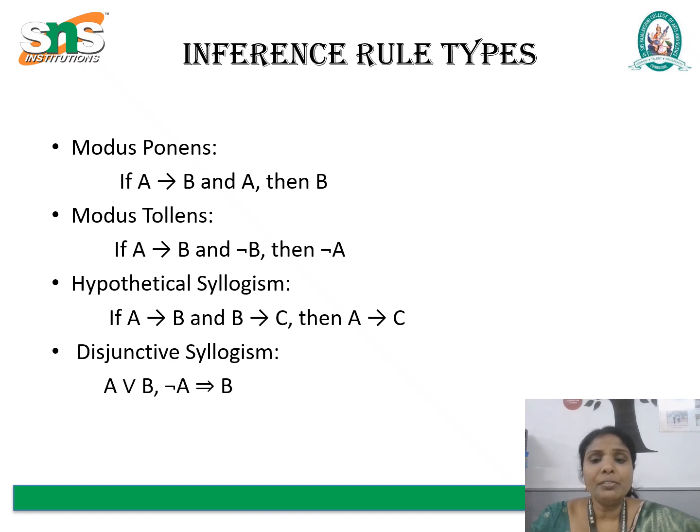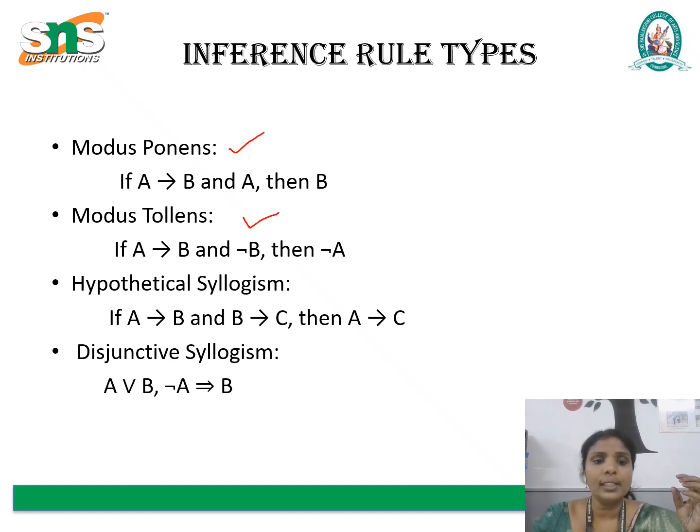Next, we see the inference rule types. In rule-based reasoning and formal logic, inference rules are used to derive conclusions from premises. The types are modus ponens, modus tollens, hypothetical syllogism, and disjunctive syllogism. First, modus ponens.